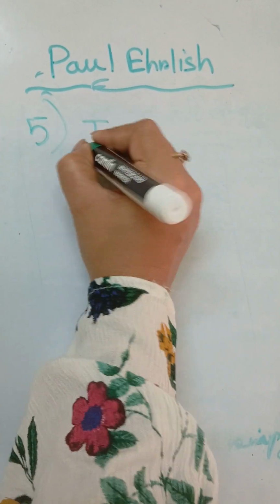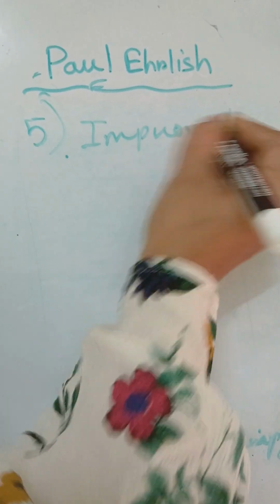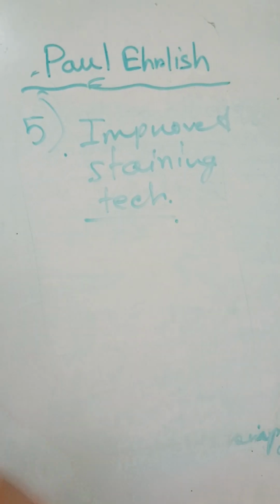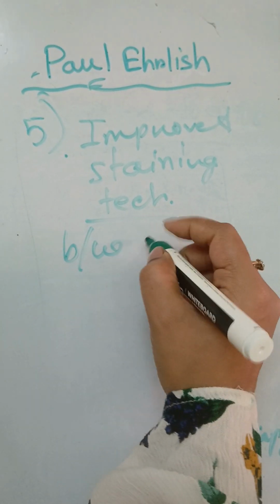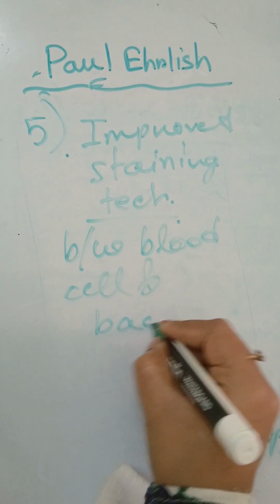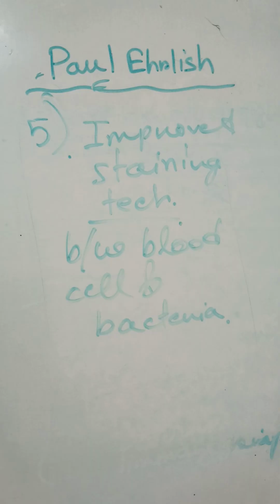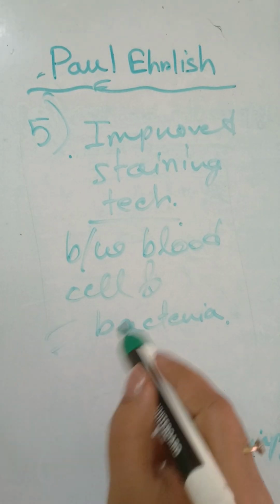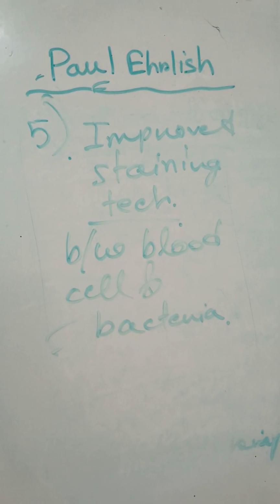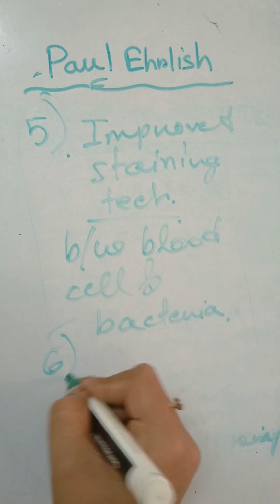Now the fifth invention is that he invented an improved staining technique. This staining technique basically helped to identify and differentiate between blood cells and bacteria. If you use the same staining technique for blood cells and bacteria, how could you understand whether it is a bacteria or a cell? You couldn't understand. So he first improved the staining technique of bacteria and blood cells.